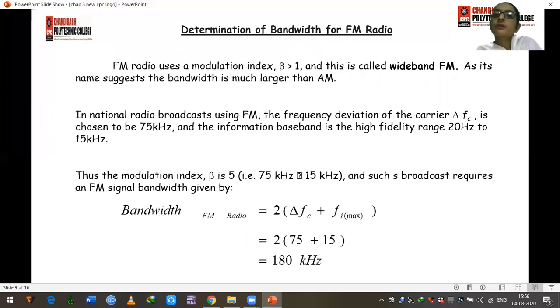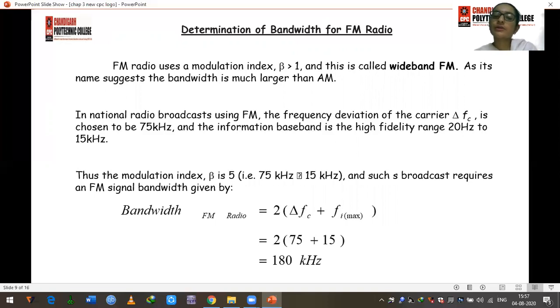Now, how can we determine the bandwidth of an FM radio? FM radio uses a modulation index, that is beta, greater than 1, and it is called wideband. As its name suggests, the bandwidth is much larger than AM. In national radio broadcast using FM, the frequency deviation of a carrier, that is delta Fc, is chosen to be 75 kilohertz, and the information baseband is the high fidelity range 20 hertz to 15 kilohertz. Thus, the modulation index beta is 5, that is 75 kilohertz divided by 15 kilohertz.